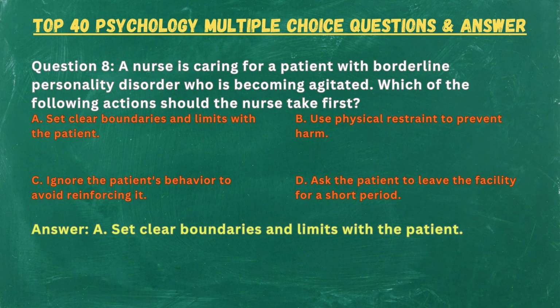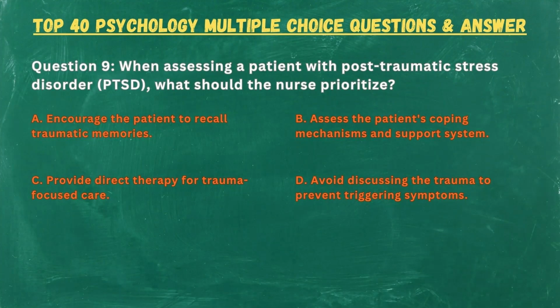Answer. A. Set clear boundaries and limits with the patient. Question 9. When assessing a patient with post-traumatic stress disorder (PTSD), what should the nurse prioritize? A. Encourage the patient to recall traumatic memories. B. Assess the patient's coping mechanisms and support system. C. Provide direct therapy for trauma-focused care. D. Avoid discussing the trauma to prevent triggering symptoms.